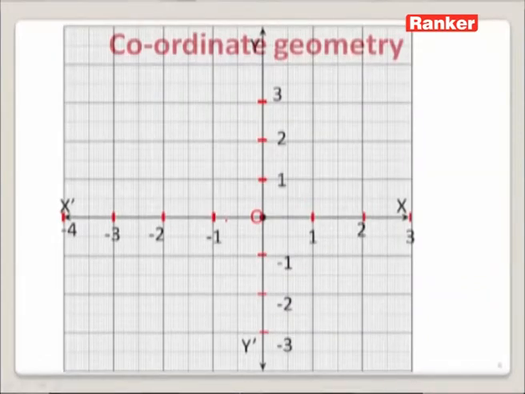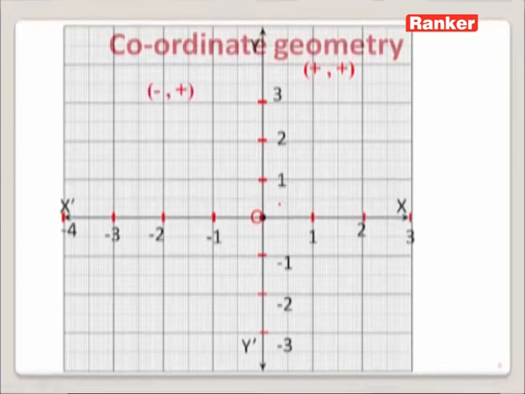Now, this is the graph sheet, which is calibrated with positive as well as negative numbers. With the help of this graph sheet, now try to analyze the nature of an ordered pair. If we consider an ordered pair which is present in the first quadrant, we can say that it is always plus and plus. That is, both the x and y coordinates of an ordered pair in the first quadrant always consist of positive numbers only.